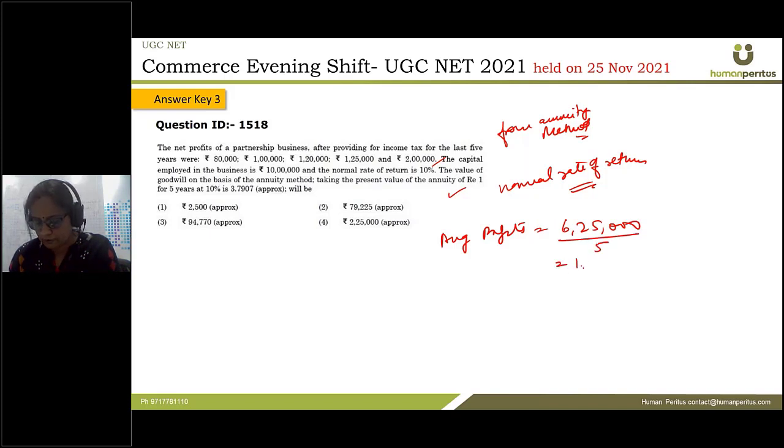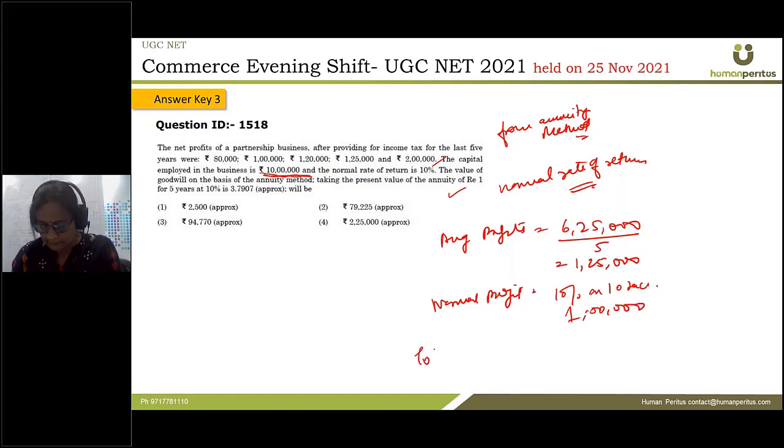The average profit here is 1,25,000. Now what is the normal rate of profits in this industry? That is 10% on rupees 10 lakh. So 10 lakh is the capital employed and 10% is the normal rate of return. So 10% on 10 lakh is 1 lakh.